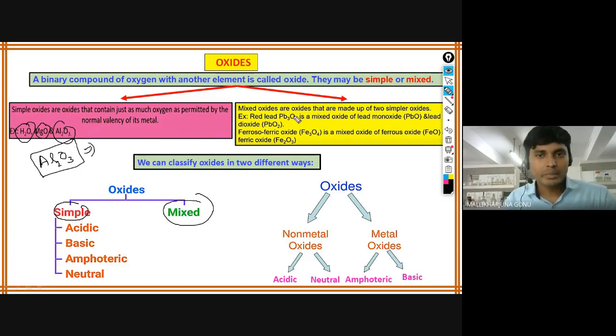What is a mixed oxide? Mixed oxides means, for example, lead, which is Pb3O4. This can be considered a mixture of PbO and PbO2. So all these three will be mixed. Whenever this type of mixed compound is there, that type of oxide is called a mixed oxide. And further this is bifurcated into different types like acidic oxides, basic, amphoteric, neutral. All these things we have discussed already.